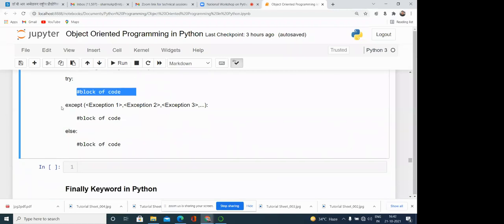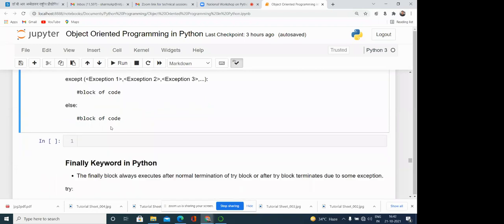Then in the except clause or except statement, we can write the multiple exception classes which can be raised by this code, all possible classes for which exceptions can be generated by the try block. Okay. So a single except statement containing multiple classes can handle multiple types of exceptions. Okay, and then we can write the else block.